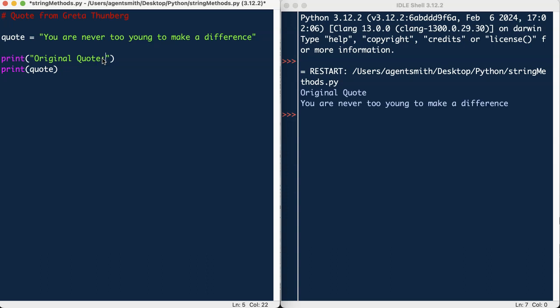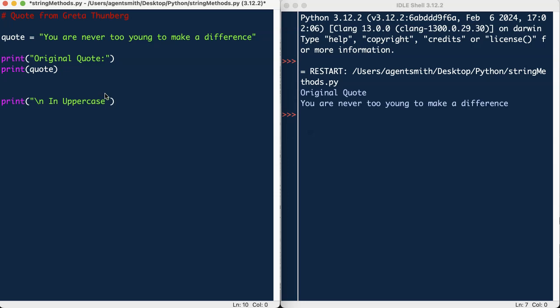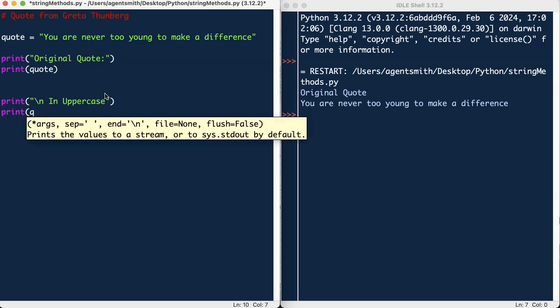Right then, so underneath, let's give ourselves a bit of space. So print, and we're going to put this on a new line. Excellent. And we're going to do in uppercase. Okay, so here's our first string method. So we're going to print and open the bracket. We're going to put quote. And we're going to put a dot, and then upper.